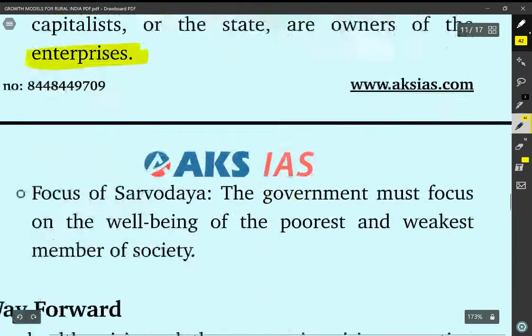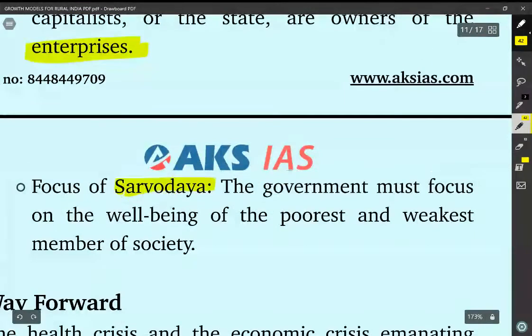Next, focus on Sarvodaya. Gandhi states that government must focus on the well-being of the poorest and the weakest members of the society. He states that the ultimate focus of all human development and all economic progress should be the improvement of the conditions of the poorest and weakest sections of the society.